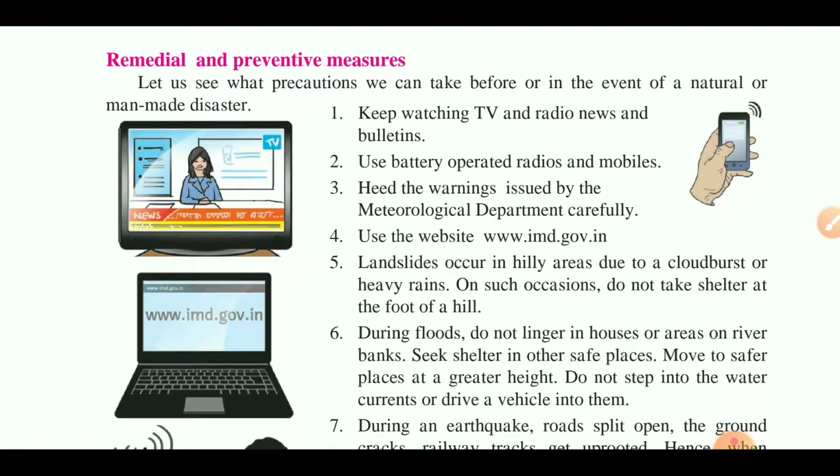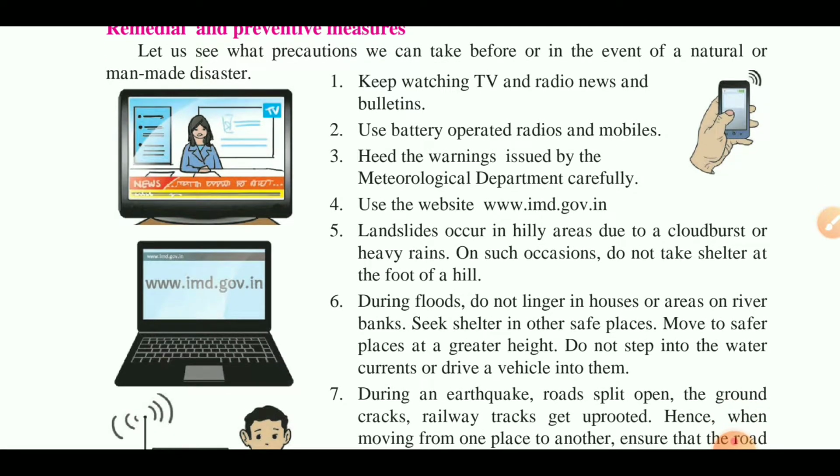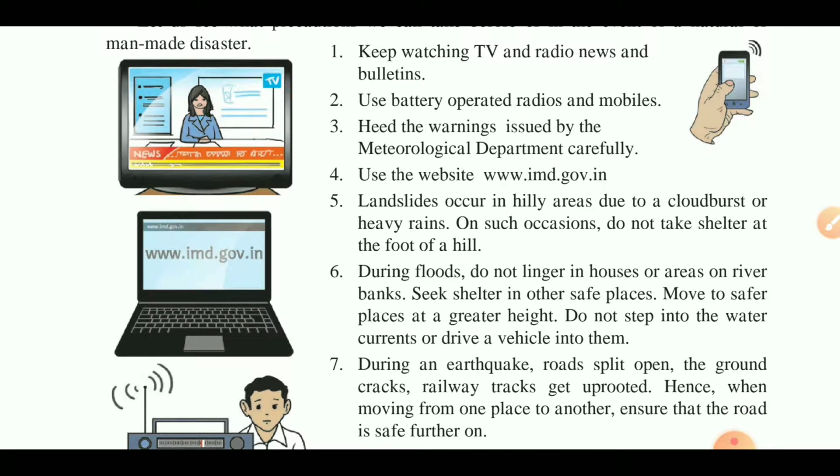In lots of areas in Mumbai and Maharashtra, there was no light or electricity. Therefore, you have to keep your radio in working order and your mobile properly charged, so that you get every news bulletin on time. Use battery operated radios and mobiles. Battery operated means chargeable batteries and cells, and mobiles also.